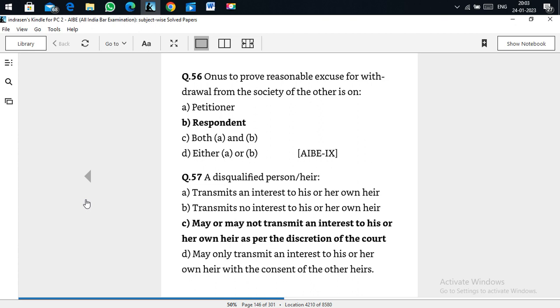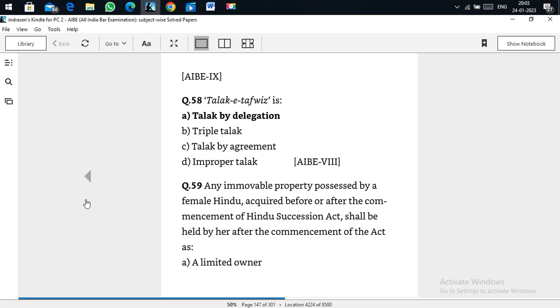A disqualified person, Section 25 of the Hindu Succession Act also talks about that, like a criminal, sometimes it disqualifies. So he may or may not transmit an interest to his or her heir as per the discretion of the court. Talaq-e-tafweez is the talaq by delegation, where the husband delegates somebody to pronounce the talaq to his wife. That is a talaq by delegation.